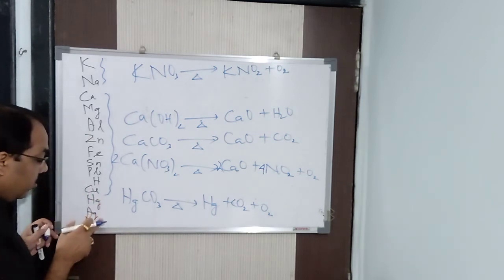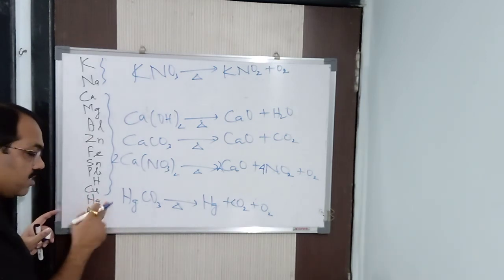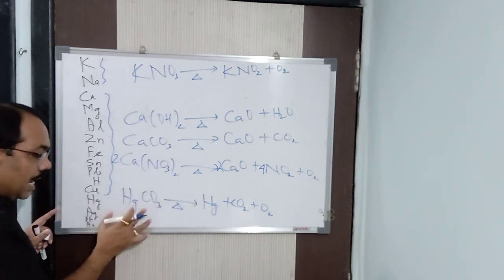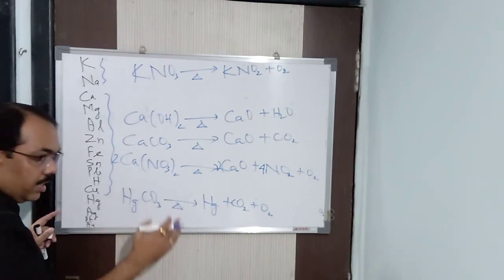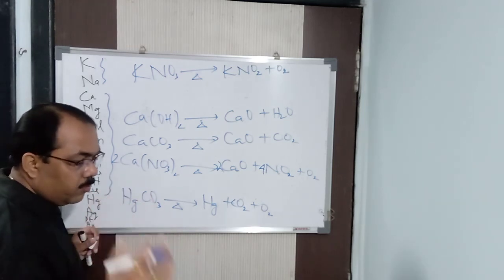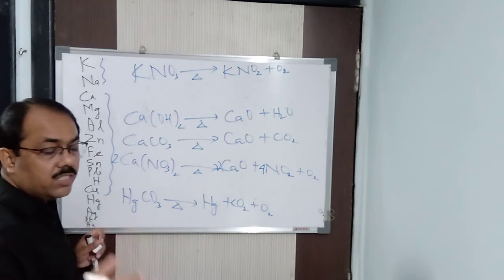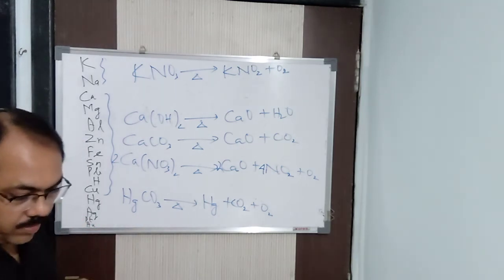So, from mercury to silver, their oxides on heating give you metal and oxygen. Hydroxides are not formed. Carbonate and nitrate on heating will give you metal. If it is a carbonate, it will give you metal, carbon dioxide and oxygen. If it is a nitrate, it will give you metal plus nitrogen dioxide and oxygen. We can say that. Clear?